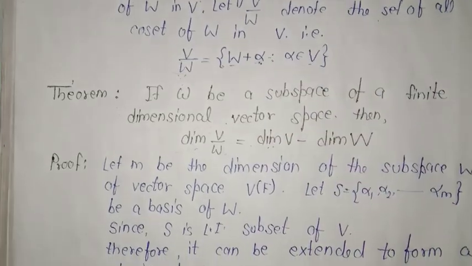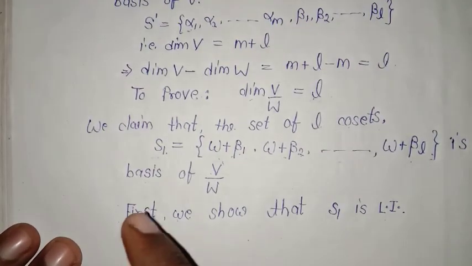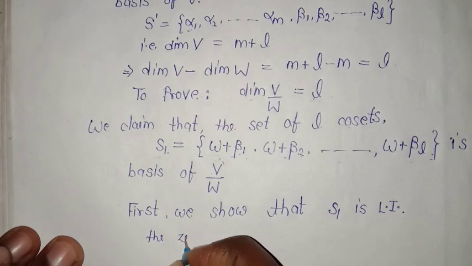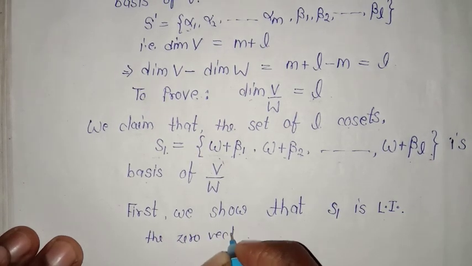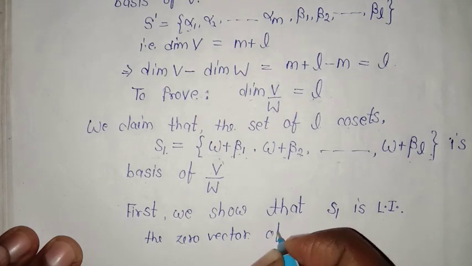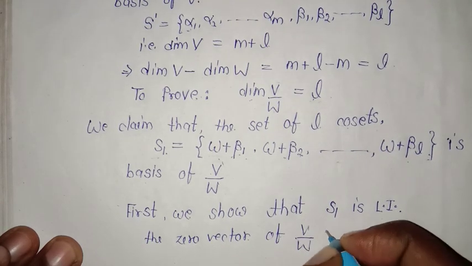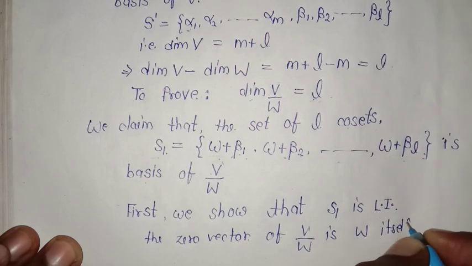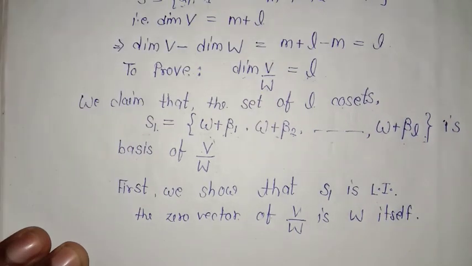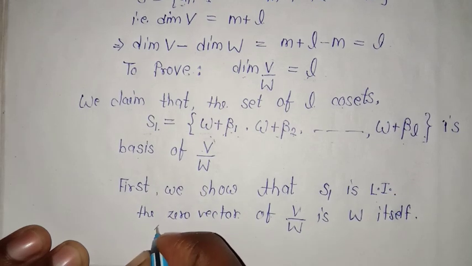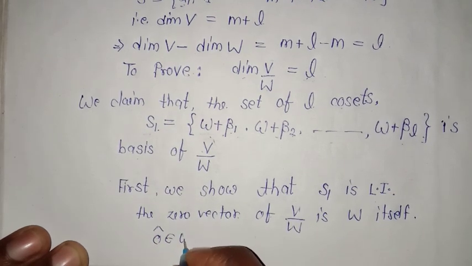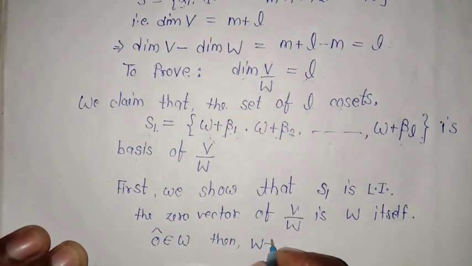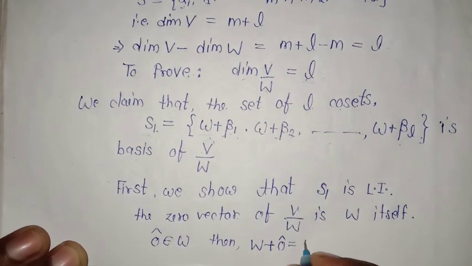So what is the 0? I want to tell you that the 0 vector of V by W is W itself. Since if I take 0 vector belonging to W, then W plus 0 vector is equal to W itself.